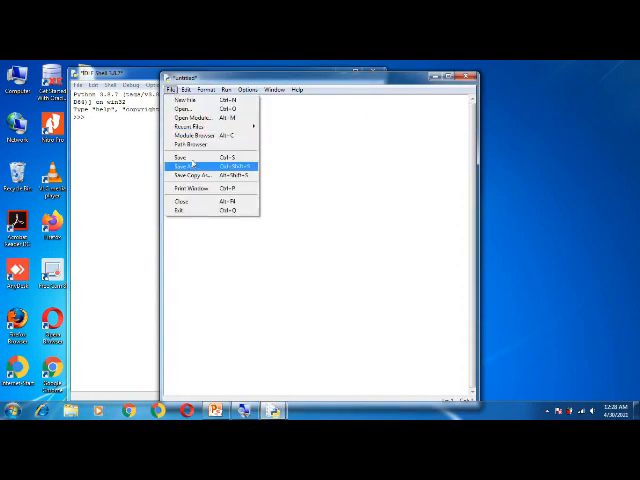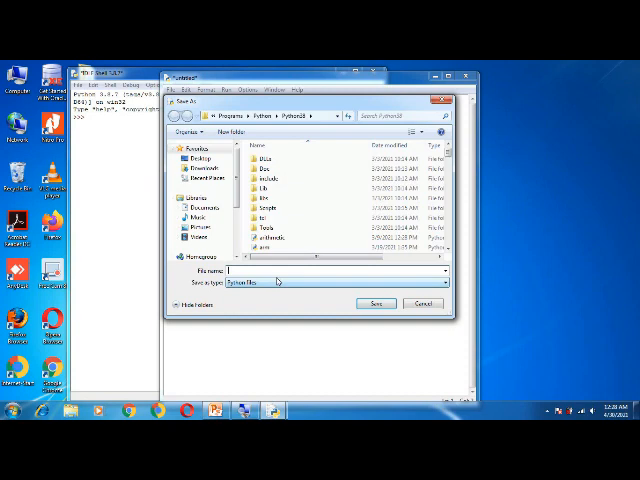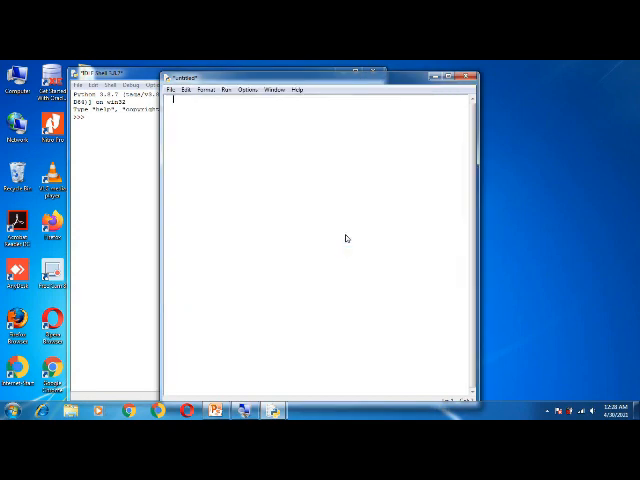Let me first save this file before I type something. A name I'm going to give for this: let it be function1.py. I have already created a file with the same name. Let me now replace that file with this new file, functions1.py.